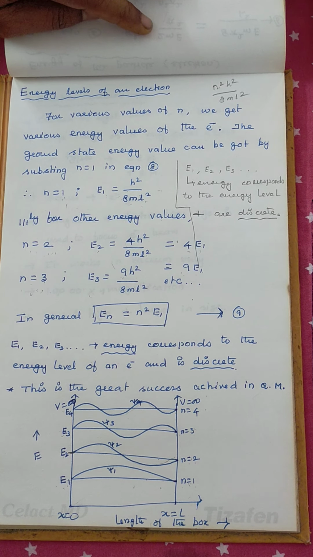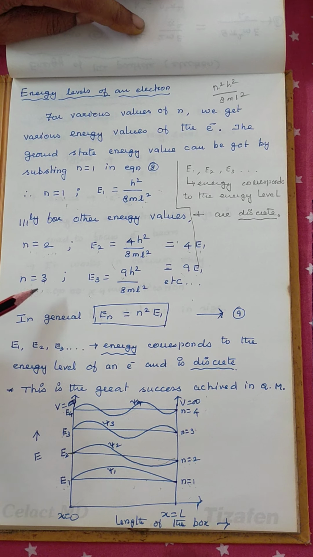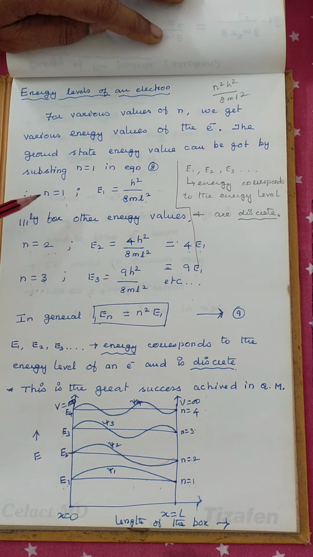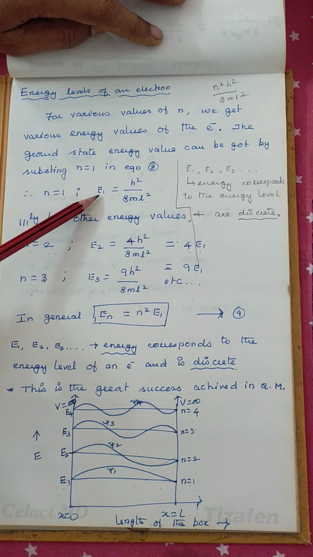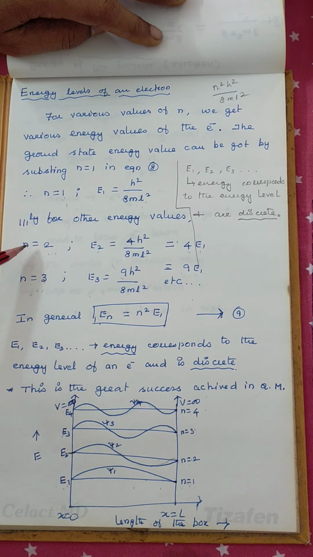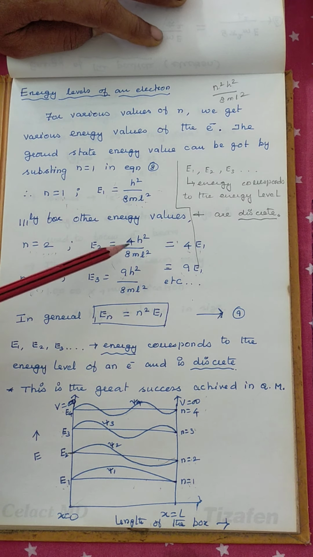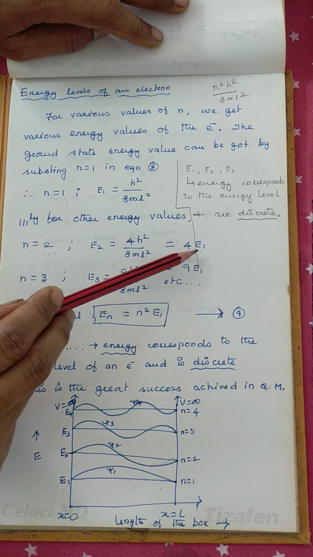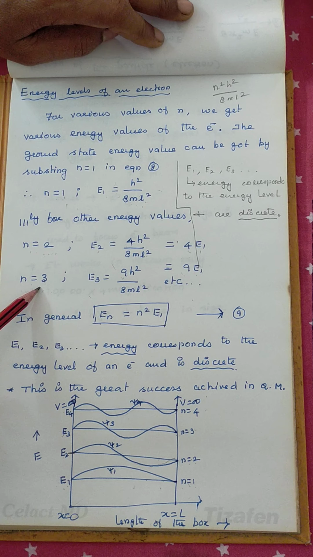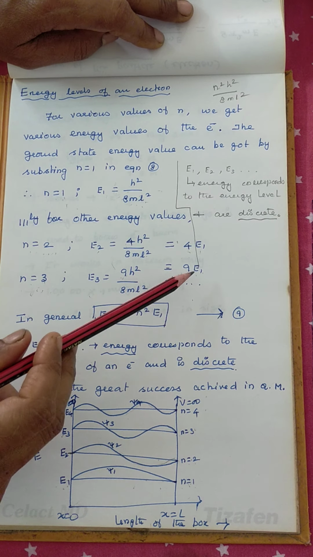If n is equal to 1, energy level is first energy level, and n is equal to 2, second, and n is equal to 3, third energy level. When you substitute n is equal to 1, 2 and 3 in this expression, we'll get E1 is equal to h square by 8 ml square. If you substitute n is equal to 2, this is n square, so 4. So when you are comparing this, we'll write it as 4 times of this equation, that is 4 times E1. For n is equal to 3, this is 9 into this much, so 9 times E1.